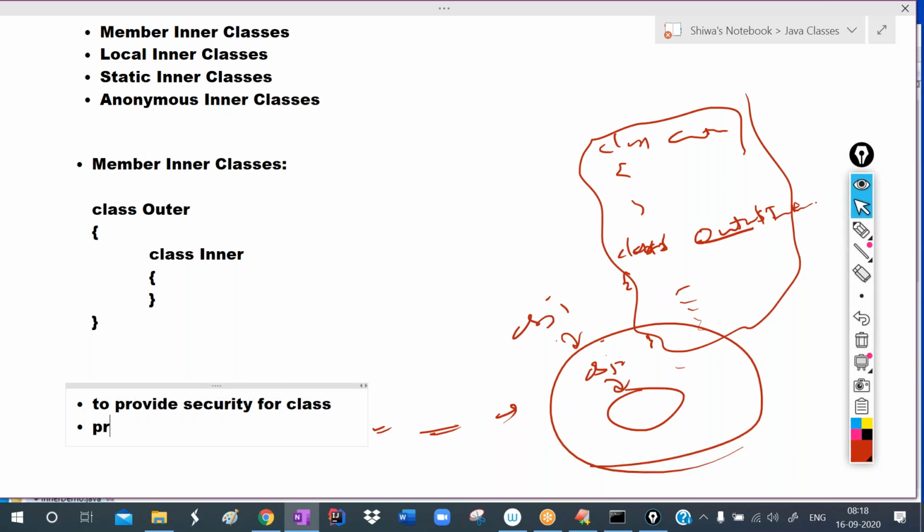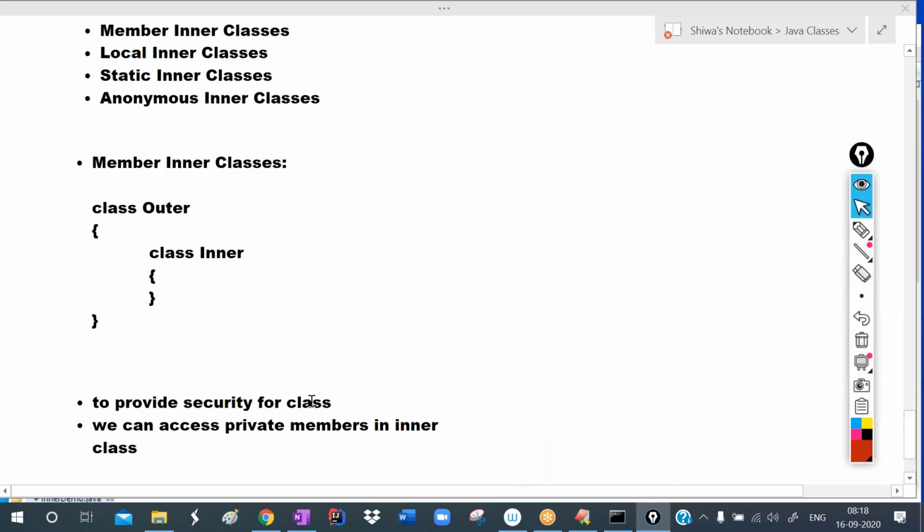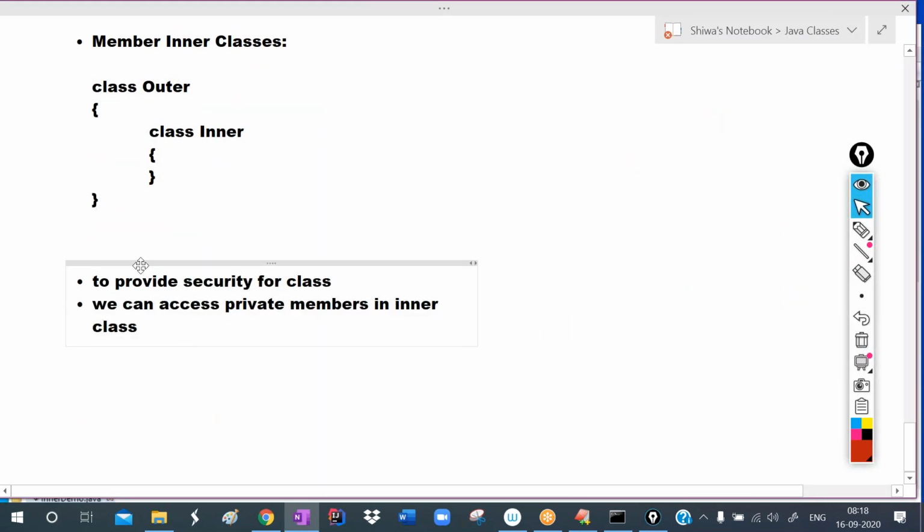And another advantage is we can access private members in the inner class. So these are the main advantages with inner classes.